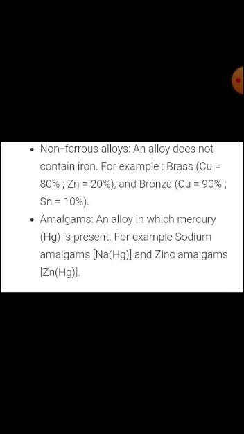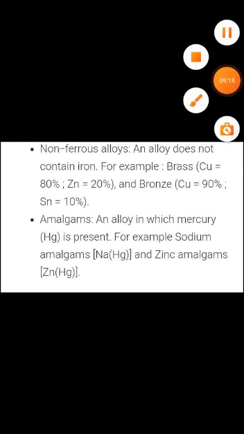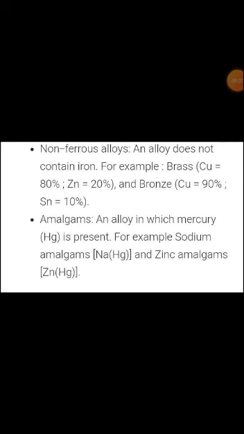A non-ferrous alloy does not contain iron, for example brass and bronze. Brass has copper 80% and zinc 20%. Bronze is 90% copper and 10% tin.